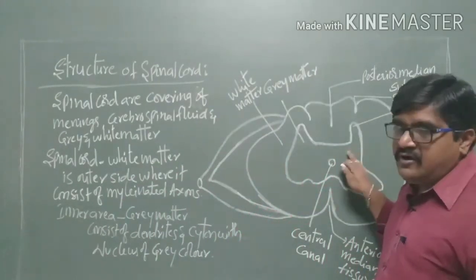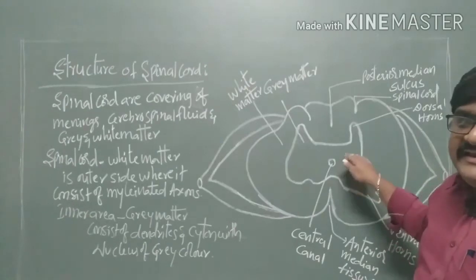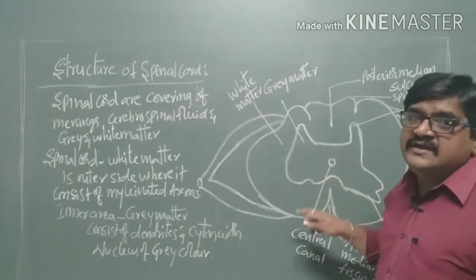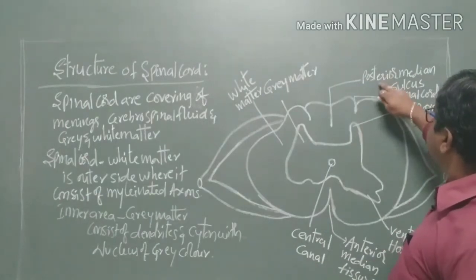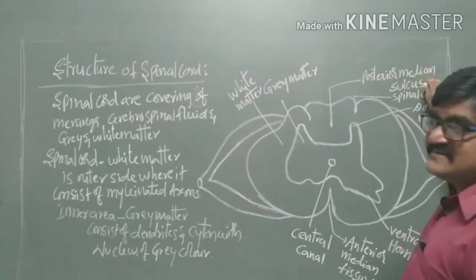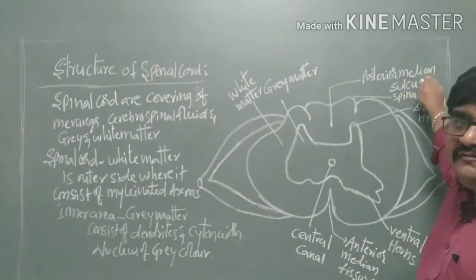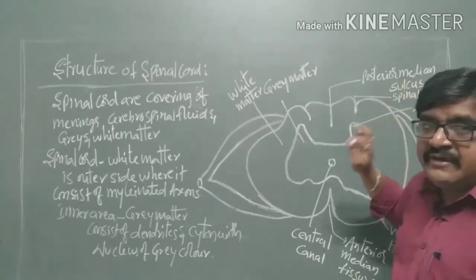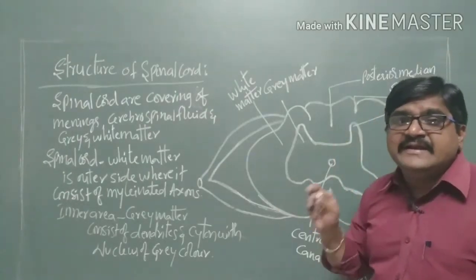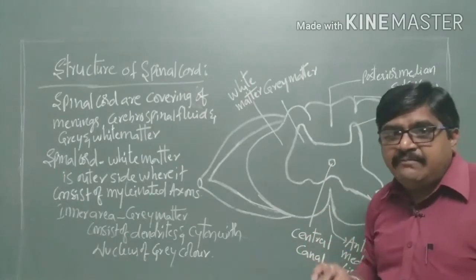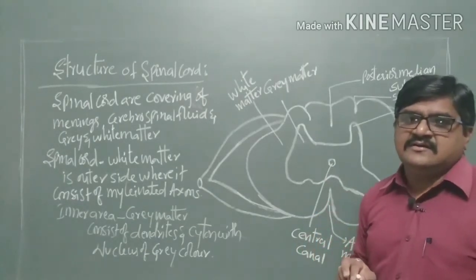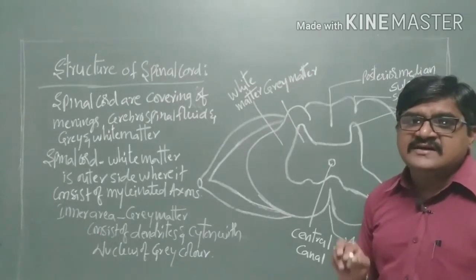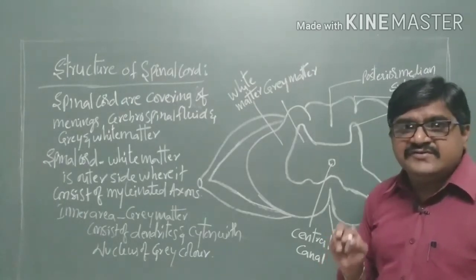the spinal cord is incompletely divided with the help of a posterior median sulcus. It is incompletely divided with the help of the fissures as well as the sulcus. We already studied what sulcus and fissures are.